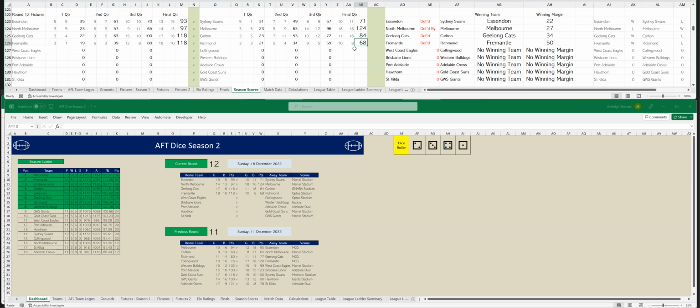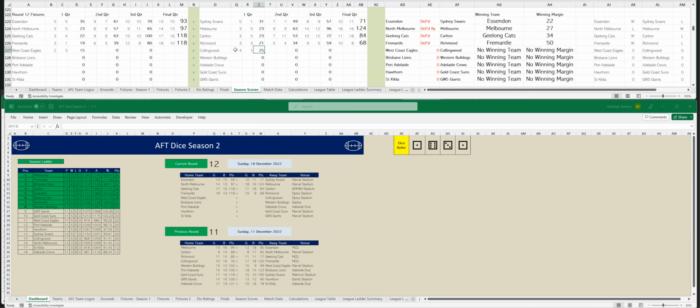Fremantle have gone into second position. Richmond are down 7th. Let's go to the next game. It's West Coast Eagles versus Collingwood. West Coast have kicked 2 goals, 3, to Collingwood, 4 goals, 1.